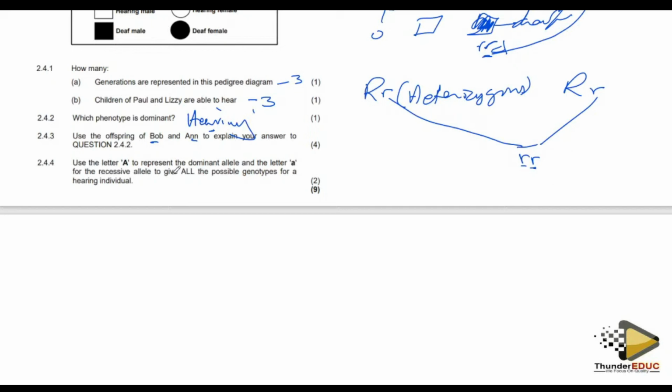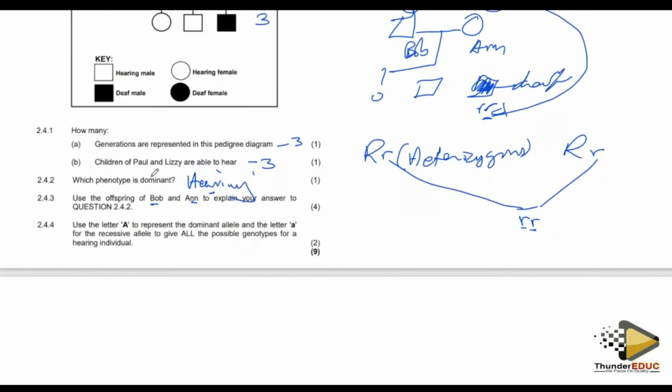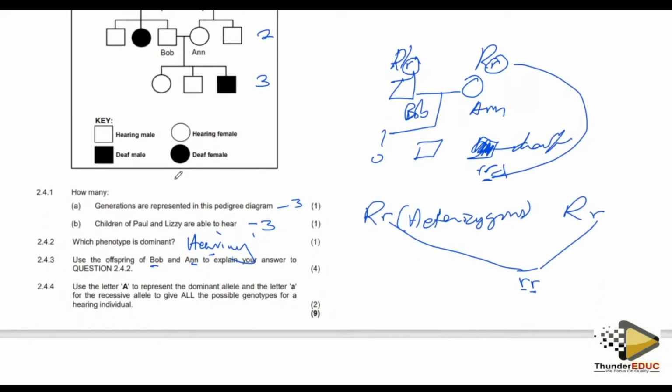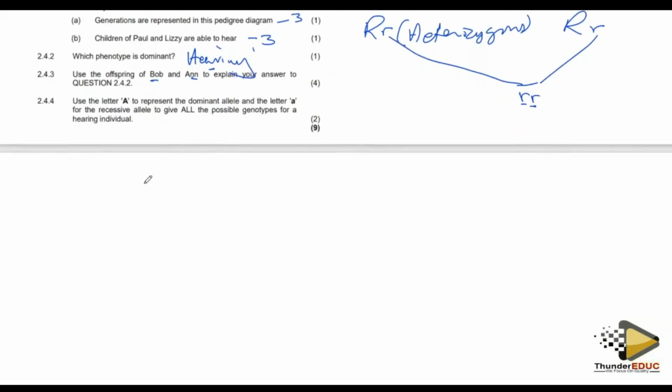Use letter A to represent the dominant allele and small a the recessive allele to give all the possible genotypes for people who are hearing. It's 2 marks.